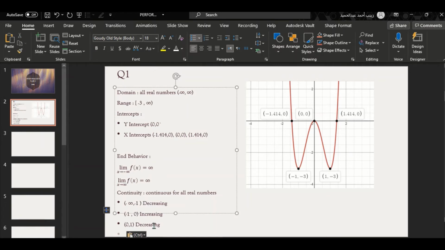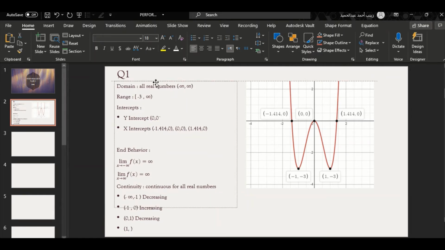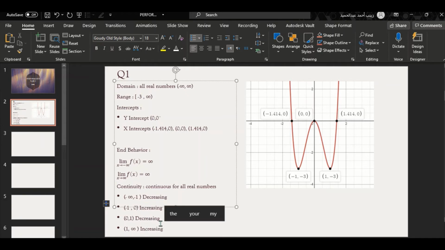This is my third interval, and my last interval from 1 to infinity, my graph is increasing. Great, so we're done with question number 1. That was a pretty long question, by the way.